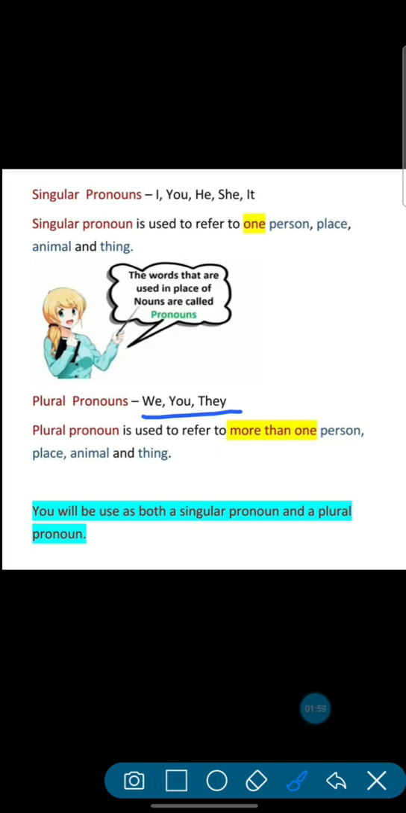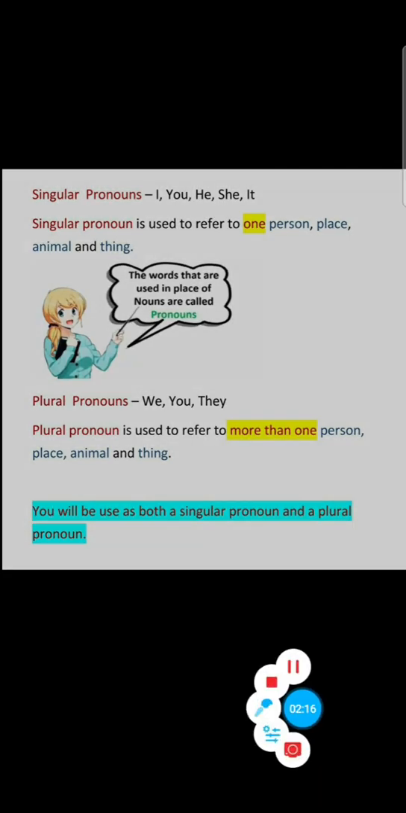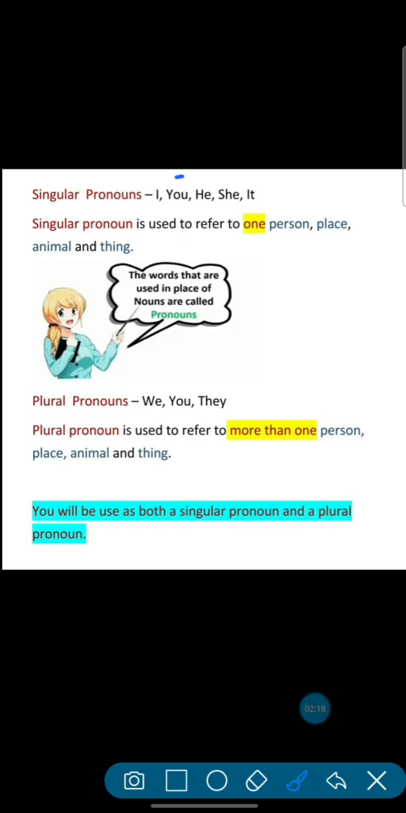But students, you will be used as both a singular pronoun as well as a plural pronoun. We can use you in both. See here, you is a singular pronoun and you again is a plural pronoun. So, you will be used as a singular pronoun and a plural pronoun.